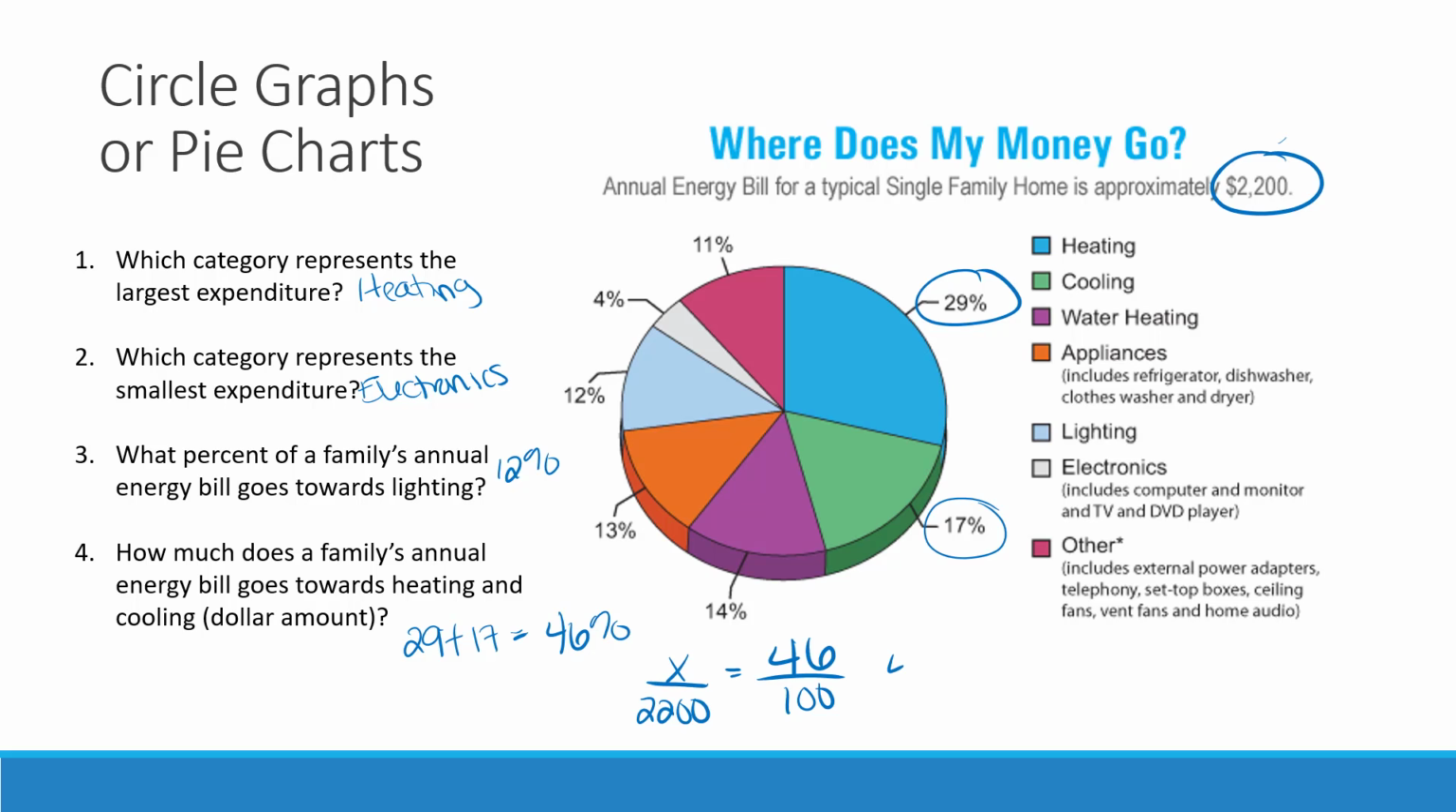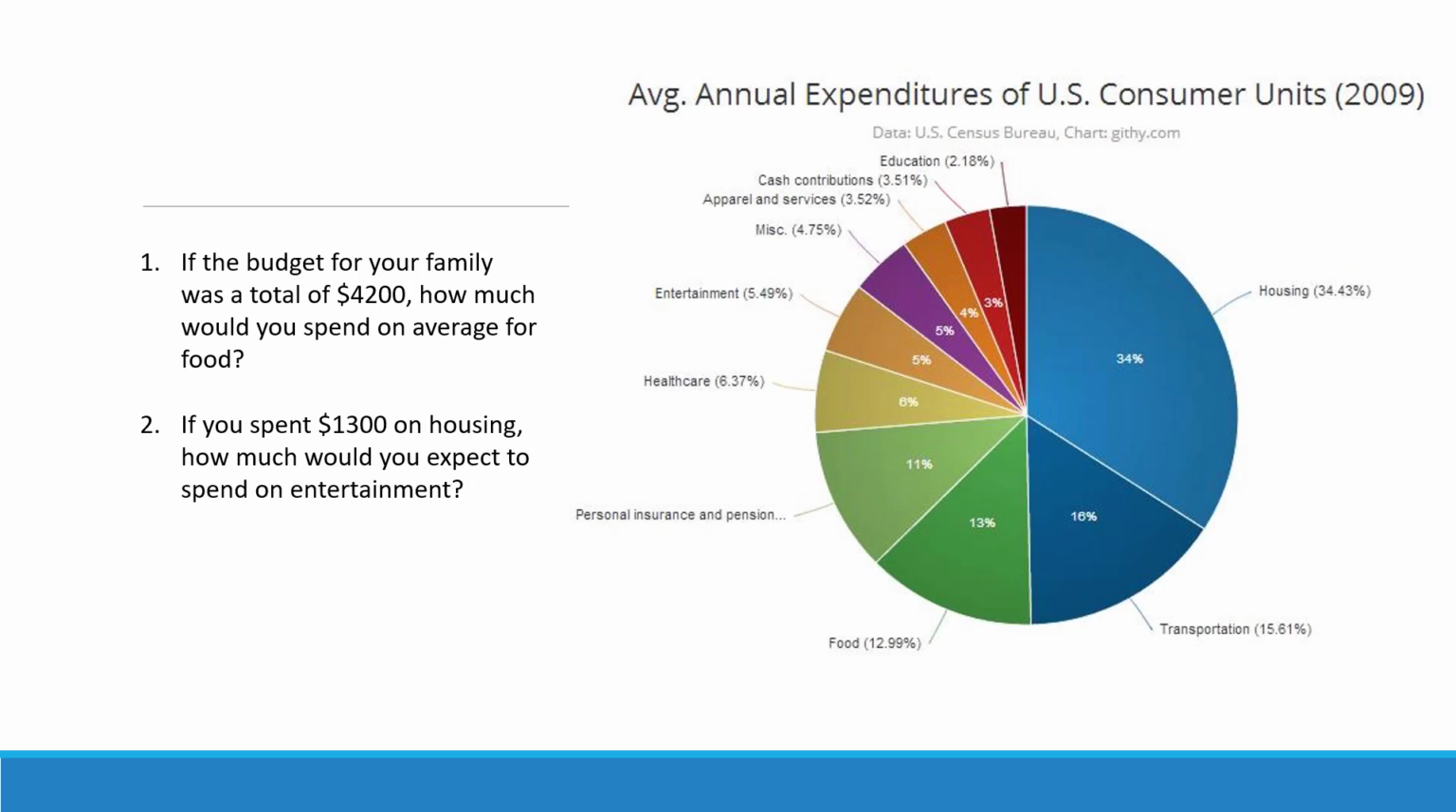So remember, you can use cross multiplication. We could do 46 times 2,200 and then divide by 100. And so if we do that, 46 times 2,200 is going to give you 101,200, and then divided by 100, you get $1,012. Let's look at a couple more examples of circle graphs because they can probably be the trickiest of all types of graphs to understand.